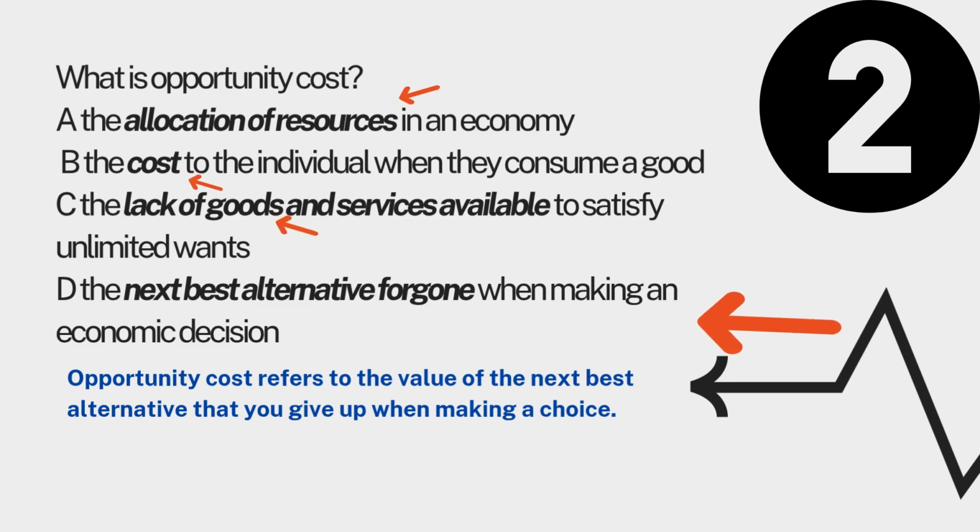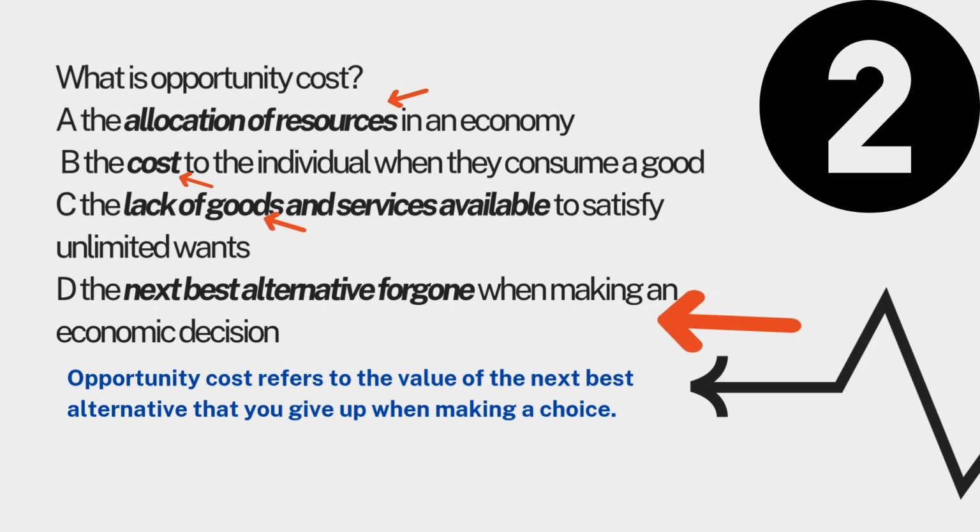Letter A, the allocation of resources in an economy, is not the correct answer because of the word allocation. Allocation of resources is all about the resource distribution, not specifically opportunity cost. Letter B, the cost to the individual, the keyword is cost.